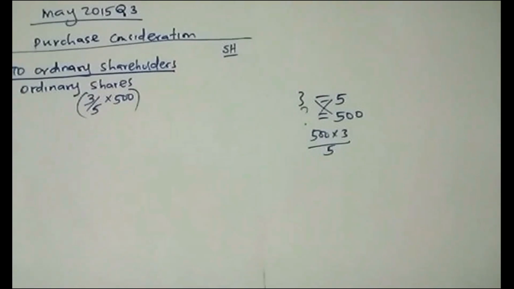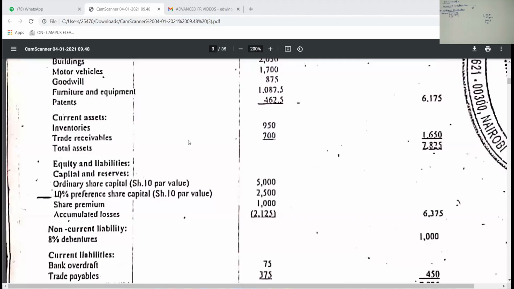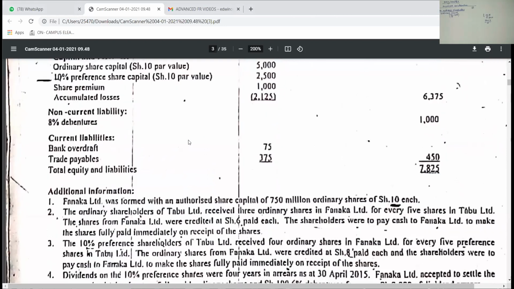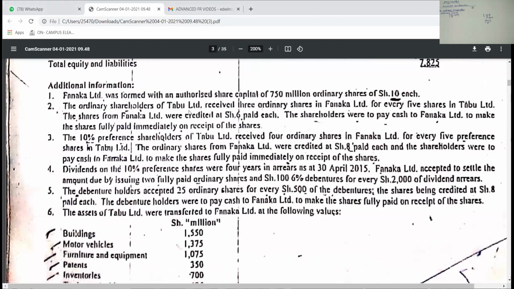But these ordinary shares were given at what price? There's something here they were trying to confuse the student with, whereby they said that the shares from Fanaka were credited at 6. So that is the amount to use. Why not 10?